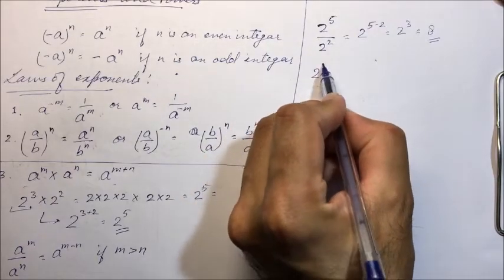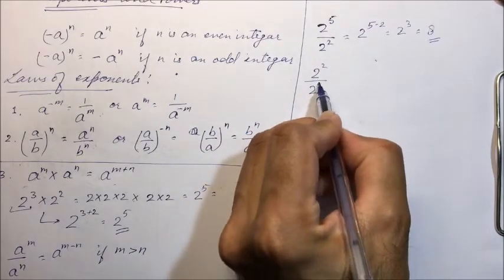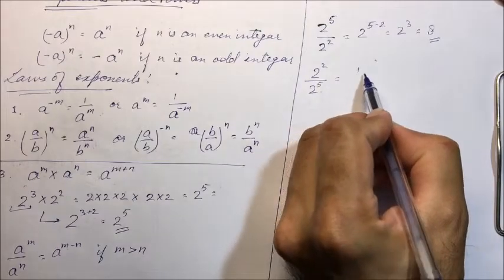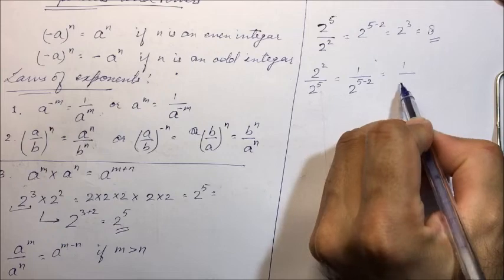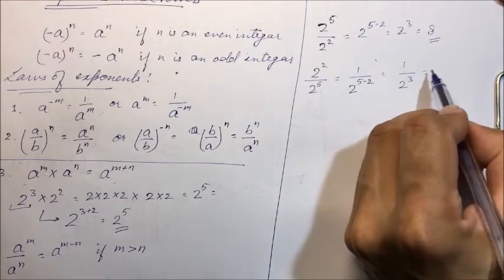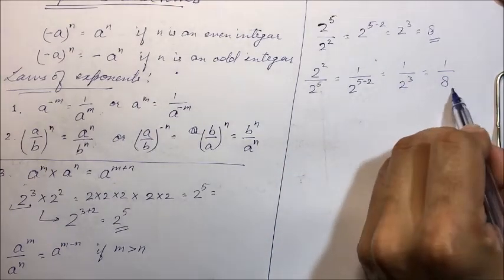Or 2 square divided by 2 raised to power 5 can be written as 1 divided by 2 raised to power 5 minus 2. It will be 1 upon 2 raised to power 3, which is 1 upon 8.